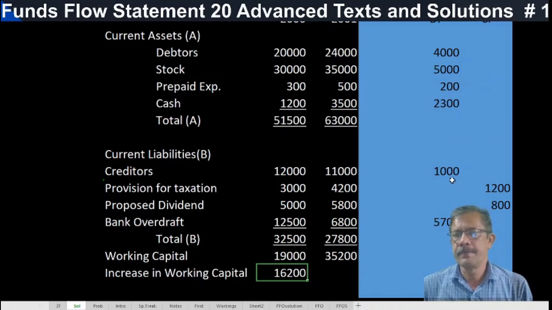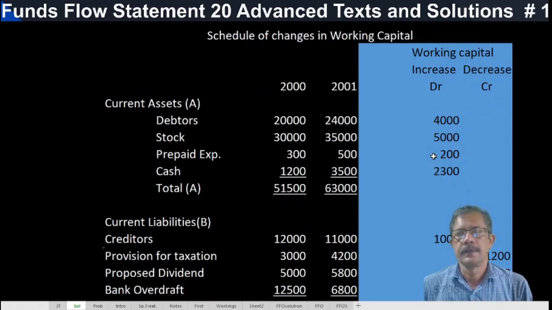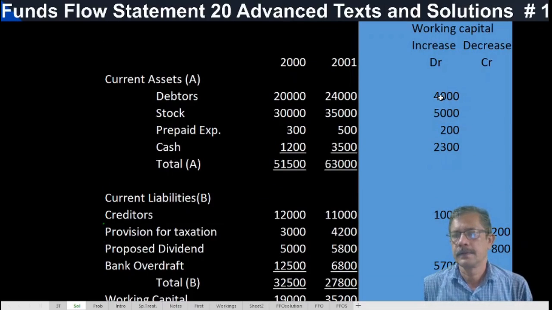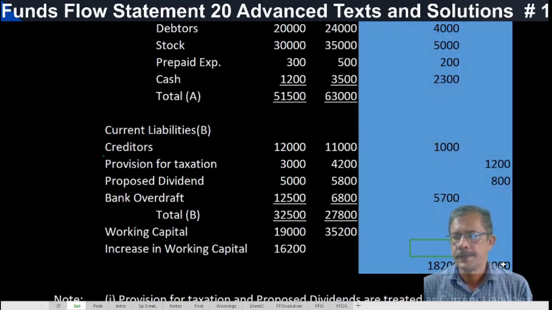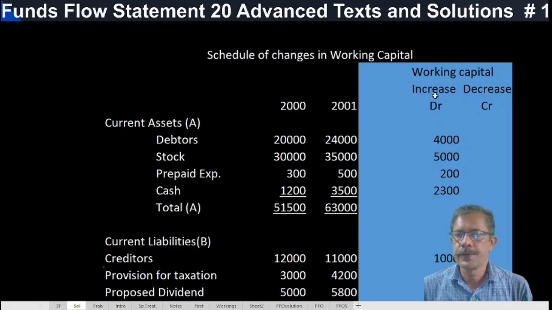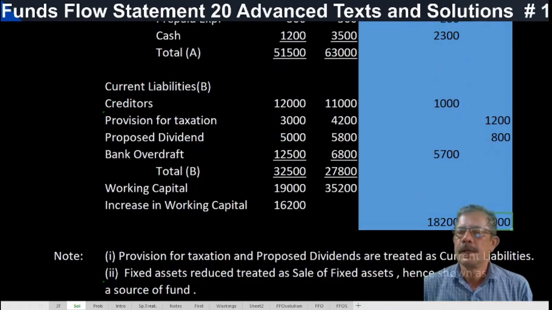The same difference will be here. Okay. 18,200 rupees is the total increase in funds of 2,000. Working capital increase how much? 16,000. 18,200.